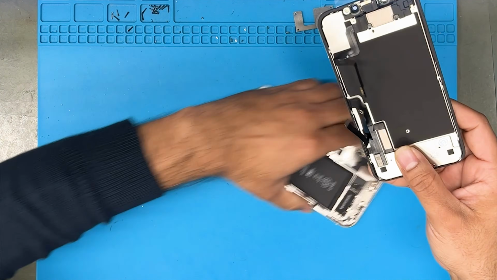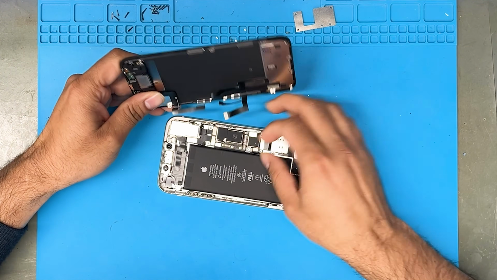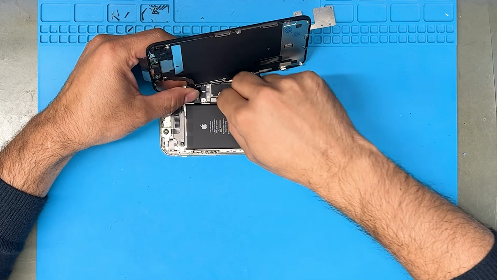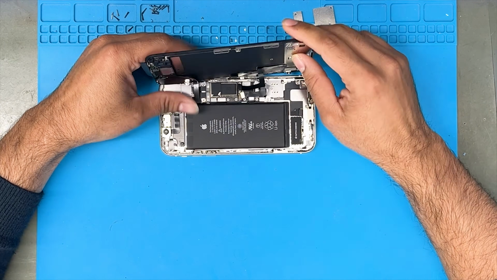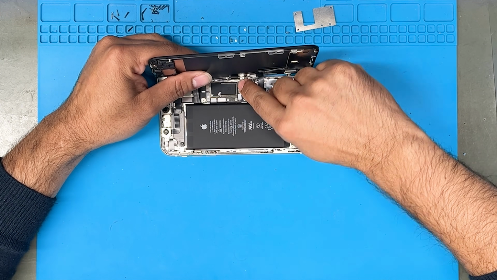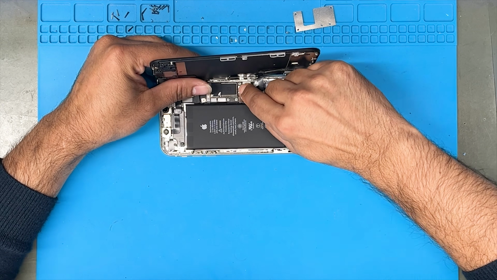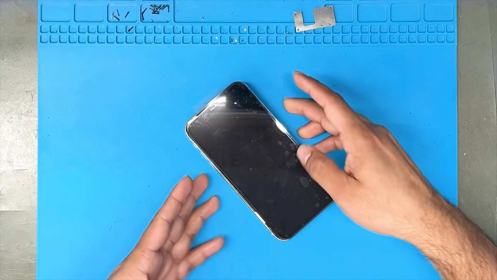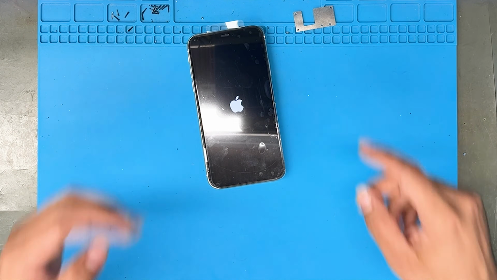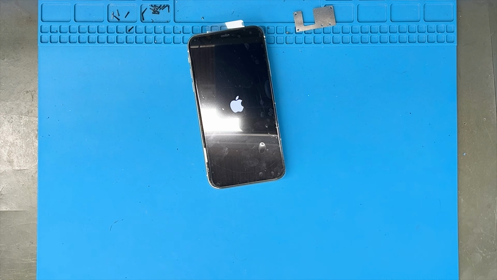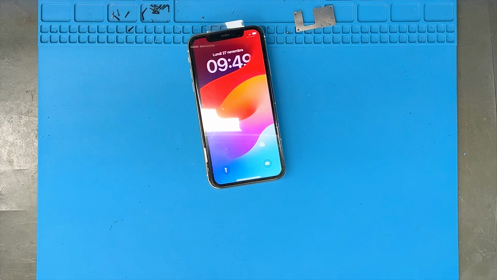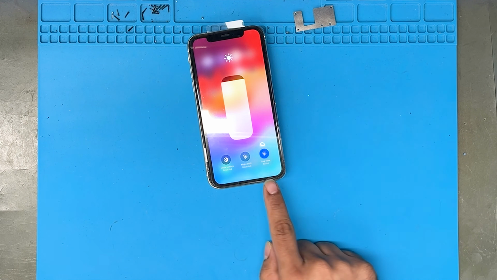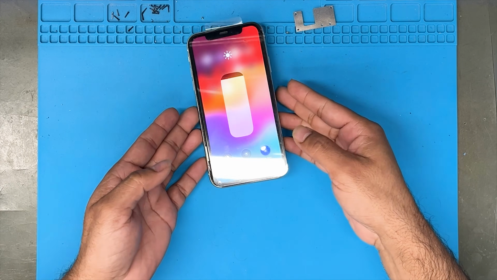Now I'm going to go back to check. Yeah, it appears here. True tone has been fixed.